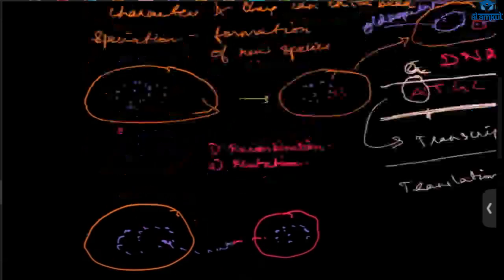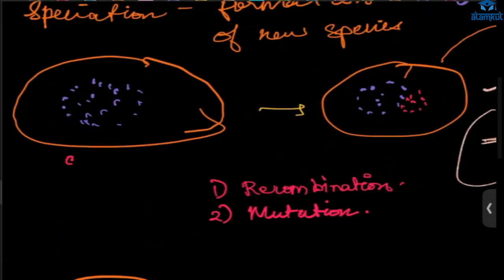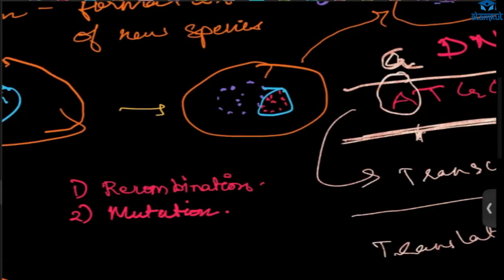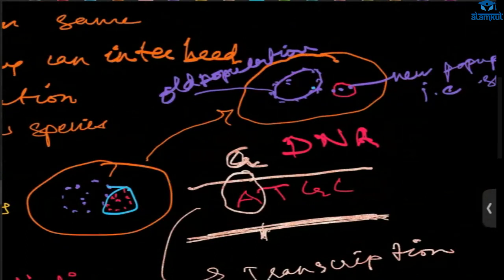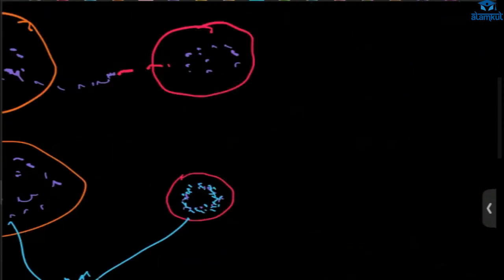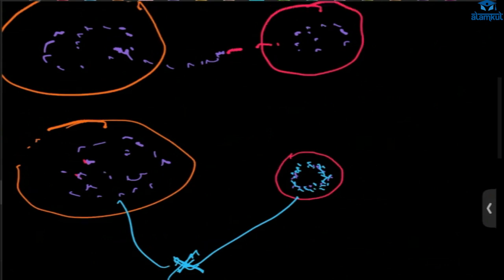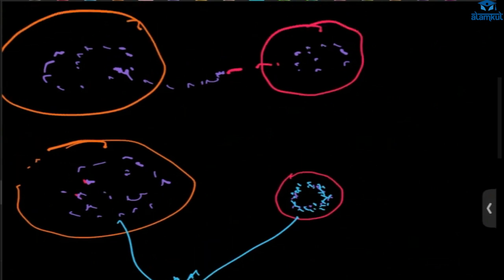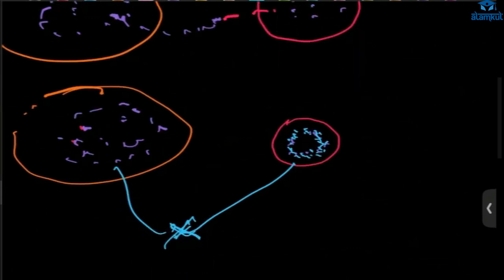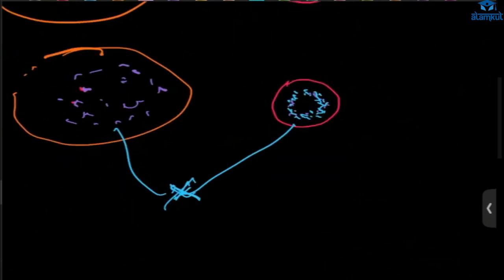If a few of the population are isolated, they become different and reproduce by themselves, and two new populations are formed. A few of the population move to another place, isolated from the original population, and after many generations, many changes, when they meet again they won't be able to reproduce, so they will become different species.